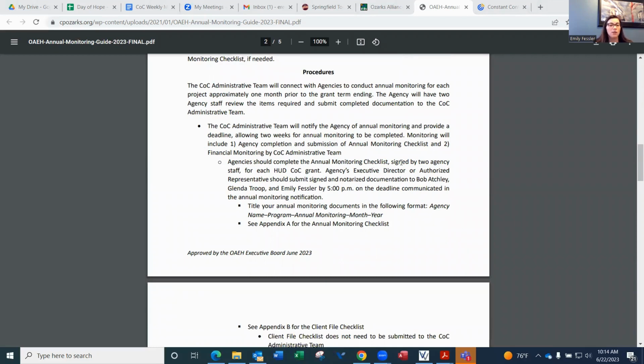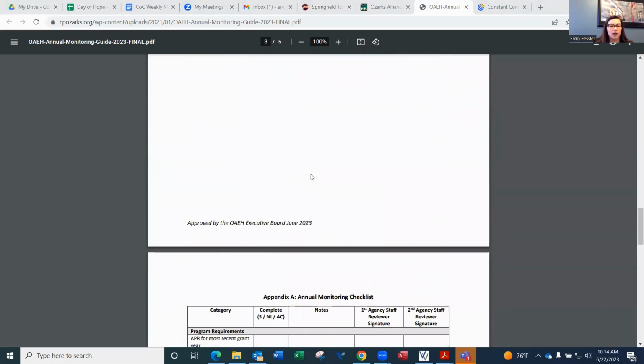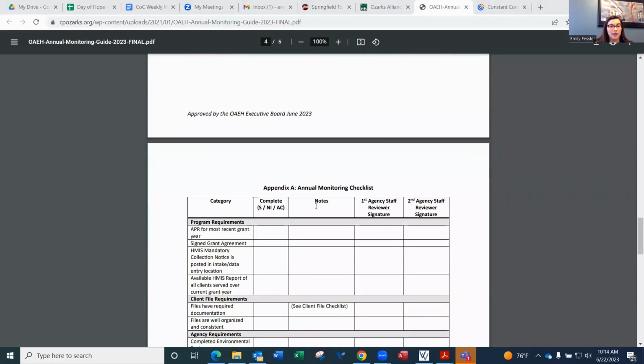So while the HUD administrative team will come on site to your agency to do on-site financial monitoring, there will also be a component of the annual monitoring process that the agencies are required to fill out and complete. And so this information will walk you through sort of the process of completing that. But you can also find those documents at the end of the guide as an appendix.